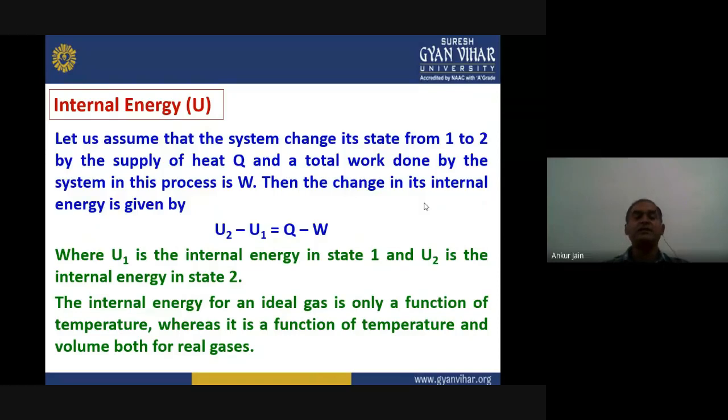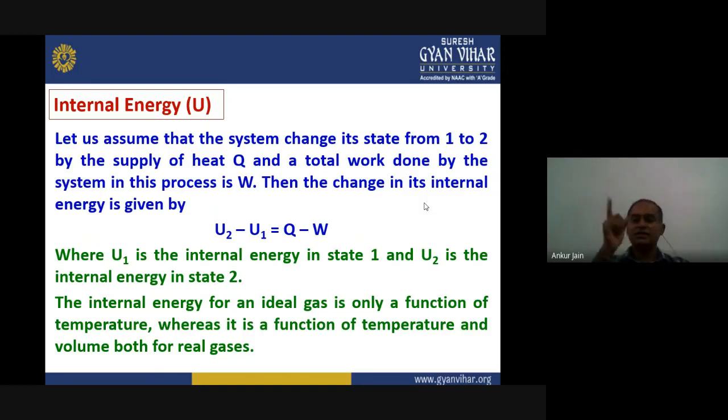Now how to define this internal energy? For that, let us assume that one system goes from state 1 to state 2, and in this process we supply an amount of heat Q. We are assuming that Q amount of heat is supplied to that system, and in going from state 1 to state 2, the total work done by the system is W, because we are supplying the heat, so the work will be done by the system.